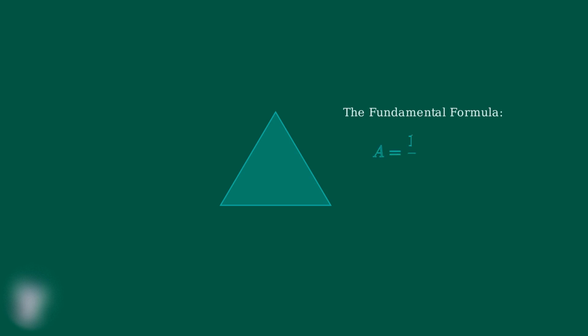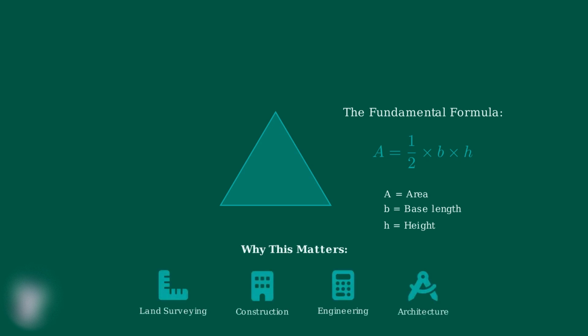The fundamental formula for triangle area is area equals 1/2 times base times height. This elegant formula works for any triangle, regardless of its shape or size. Understanding triangle area is essential in many real-world applications. From land surveyors calculating property boundaries to architects designing buildings, this formula is used daily in professional fields. In the following sections, we'll break down each component of this formula, work through practical examples, and ensure you can confidently apply this knowledge to solve any triangle area problem.